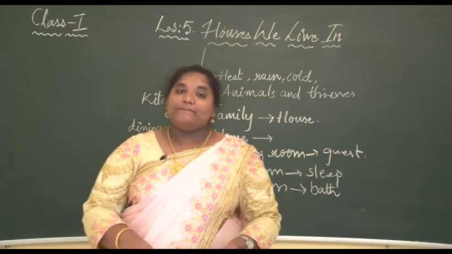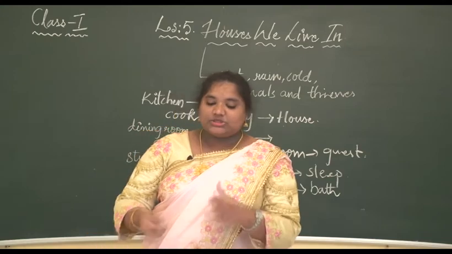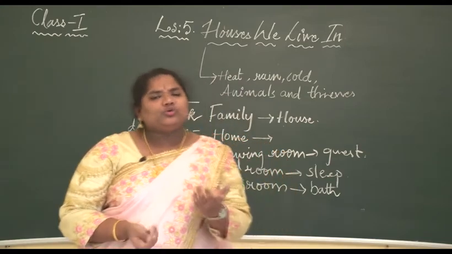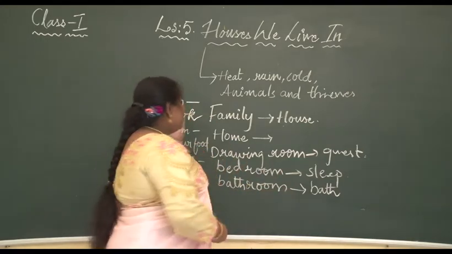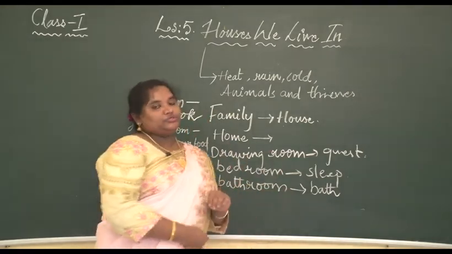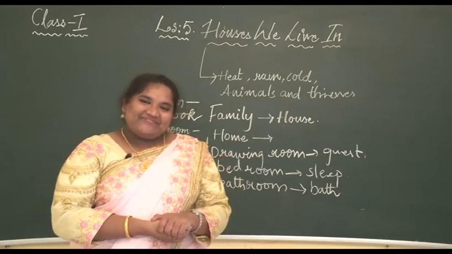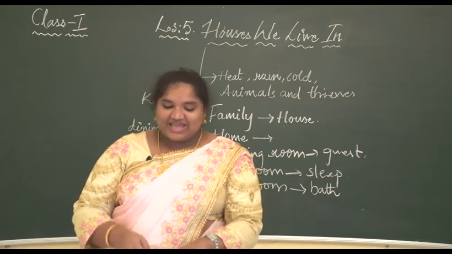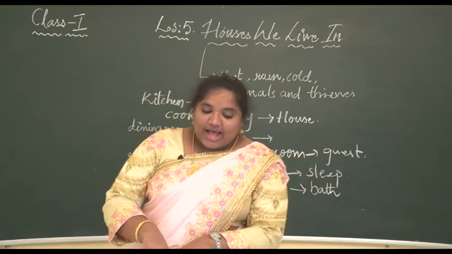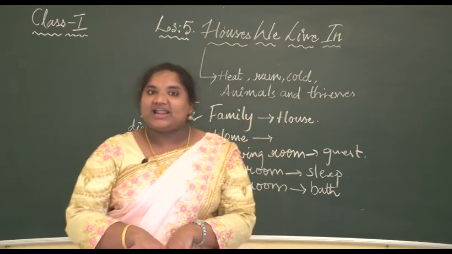Then some houses are small with only 1 or 2 rooms. So not all people have all these rooms. They also have 1 or 2 rooms, but a big family and a good, happy family live in it happily. A good house is one that has windows to let in fresh air and sunlight.